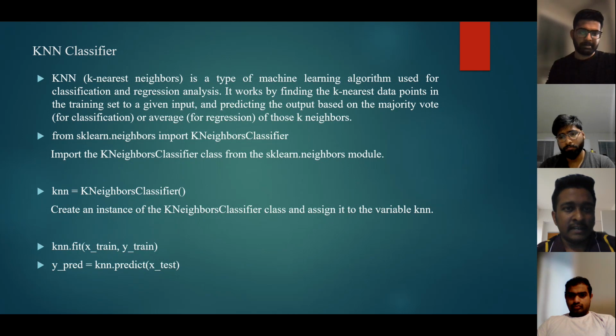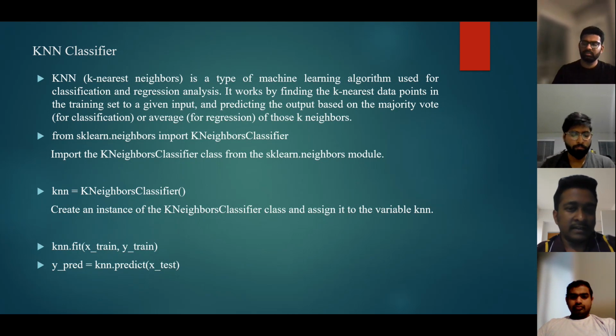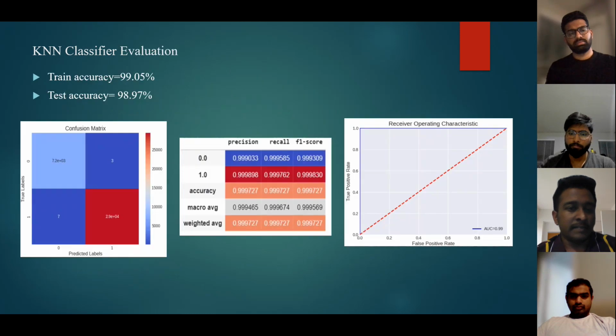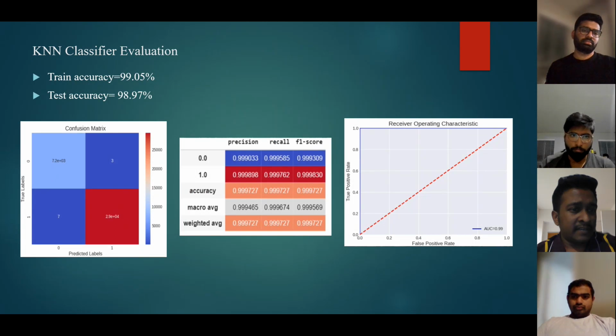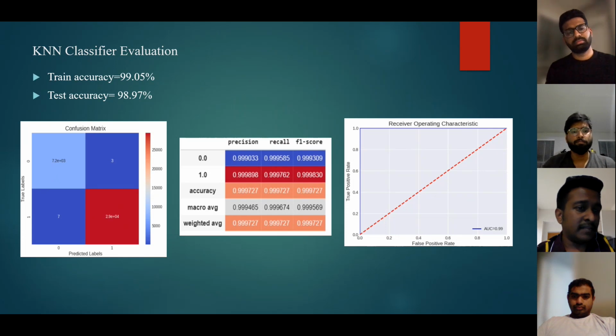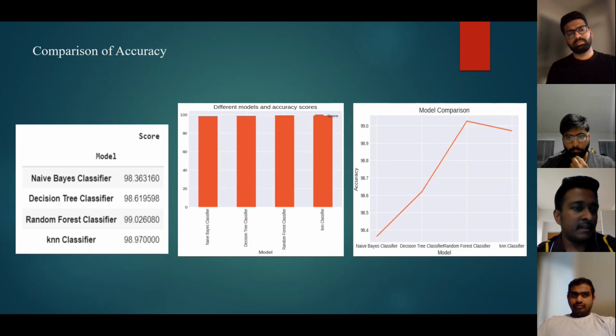To implement the KNN classifier in Python, we use the KNeighborsClassifier from the scikit-learn library. Then we create the instance for the classifier, and we split the data into training and testing sets. Once the model is trained, we make predictions on the data. Finally, we got the KNN classifier evaluation with a training accuracy of 99.05% and a test accuracy of 98.97%. Then we got the confusion matrix, and all the precision, recall, F1 score, and ROC score for the KNN.